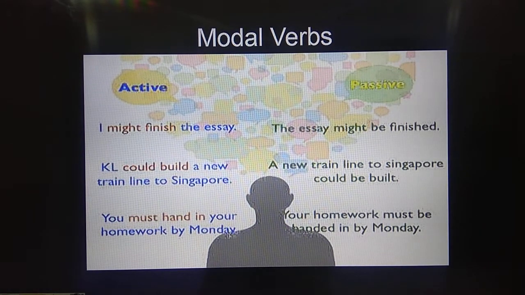KL could build a new train line to Singapore. So how will it change? A new train line to Singapore could be. And what is the V3 form for build? Build, built, built. So what is the V3 form? Built. So a new train line to Singapore could be built by KL. Next one, you must hand in your homework by Monday. So how will it change? Your homework must be handed in by Monday.